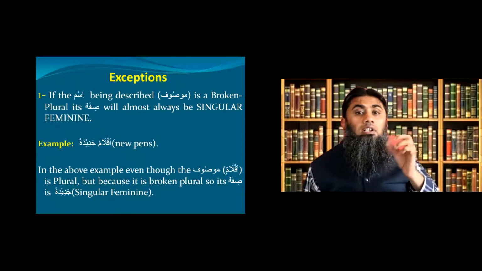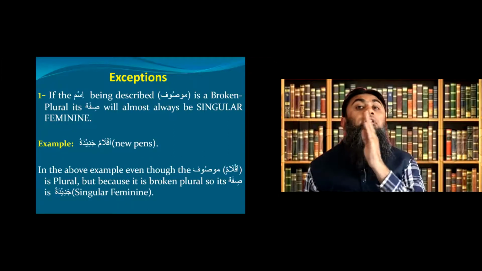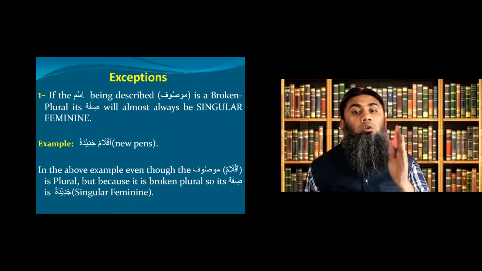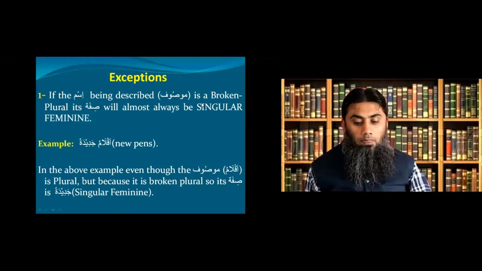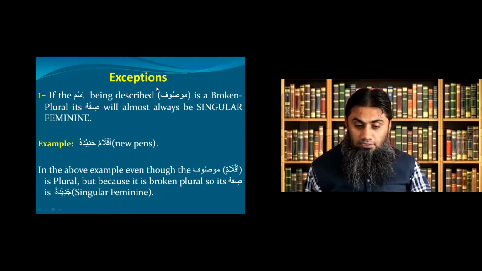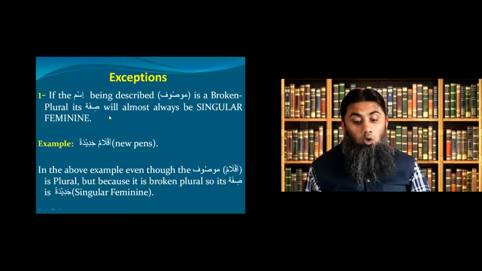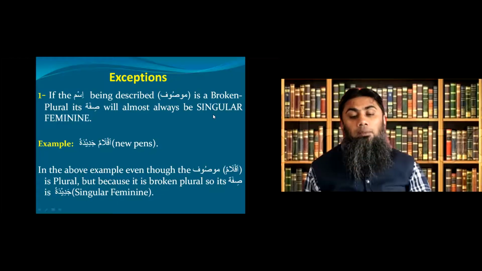So if your plural is not rhyming on the pattern of the plural column of the Muslim chart, we call this one a broken plural. Okay, so this exception says that if the ism is a broken plural, its sifa will almost always be singular feminine. Not all the time, but almost always.